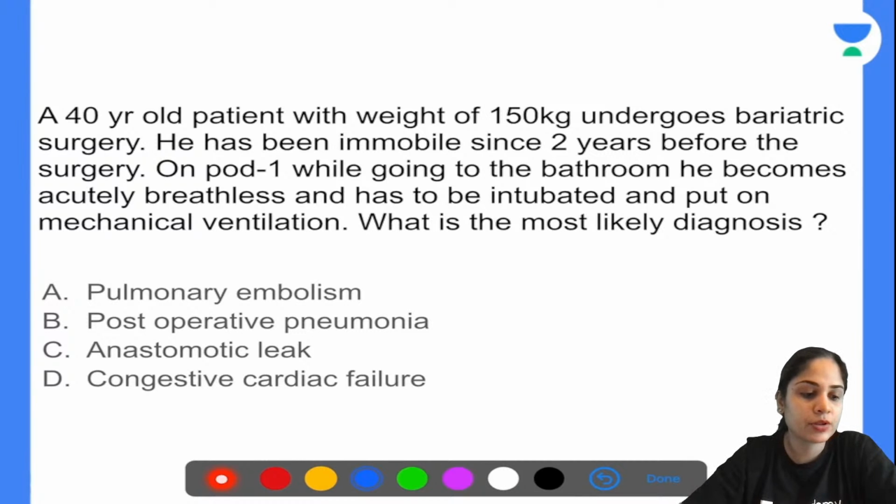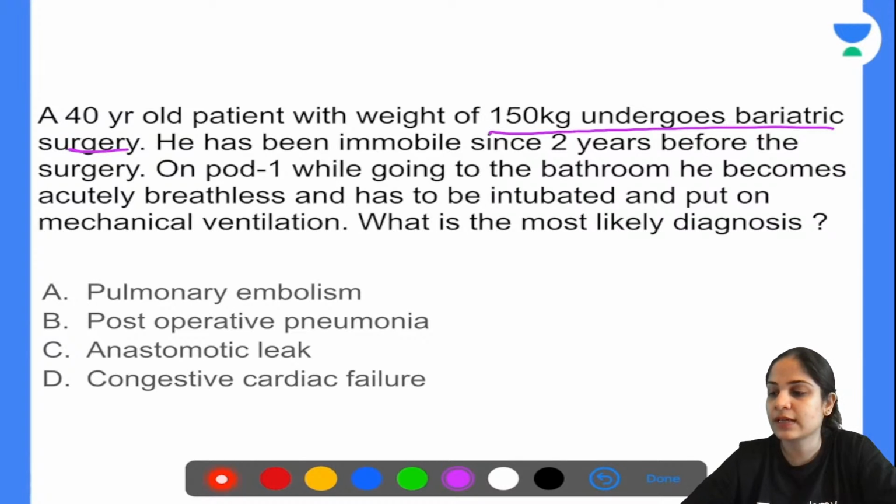Okay, very good. So all of you are correct in this. So what was the trick question over here? First of all, you have to see this is an obese patient, correct? The trick line that you had to see to answer this question correctly was he has been immobile since a long time, since 2 years. And when he becomes mobile, he gets up to go to the bathroom, he becomes acutely breathless. And what is the reason for that?